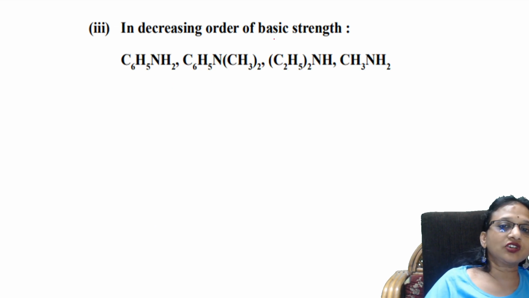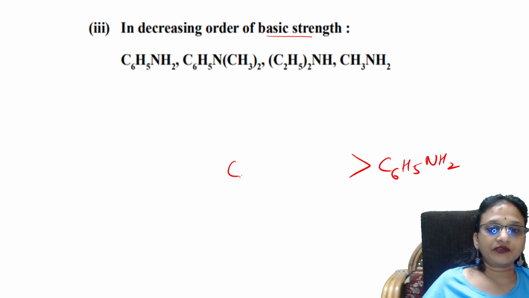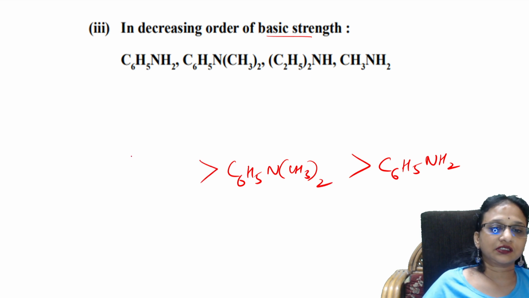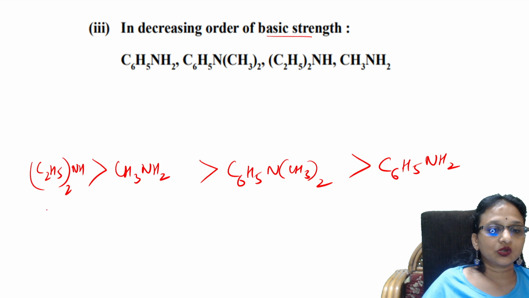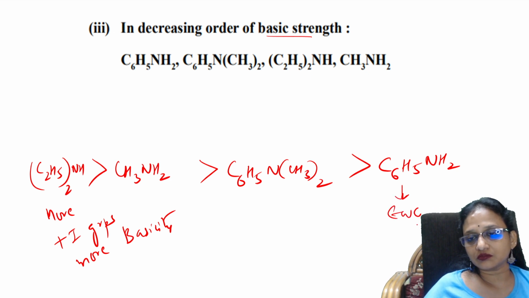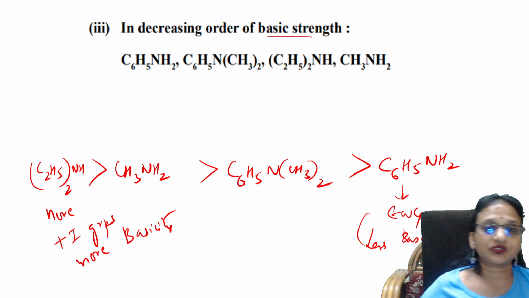Now, next one. C6H5NH2. Okay. Decreasing order of the basic strength. The lowest one: in this benzene ring, this is an electron withdrawing group, so lowest. After that, there are two groups. After this, okay, methylamine is lower. The highest is the one with two alkyl groups. This is more basic because more plus I groups, more basicity, as it will donate electrons. This is an electron withdrawing group, so less basic in nature. Correct, my students? Done, done, done. Now, check, perfect.